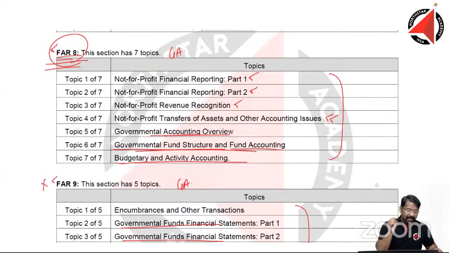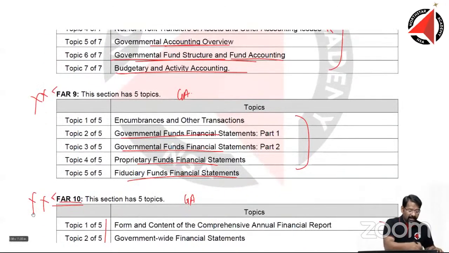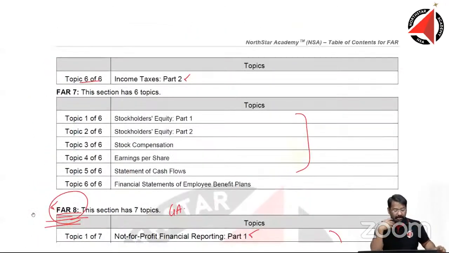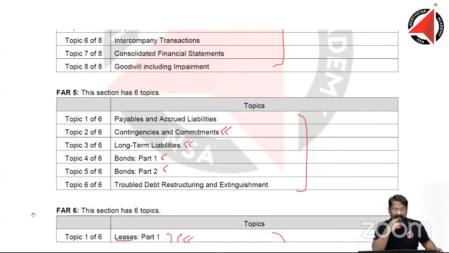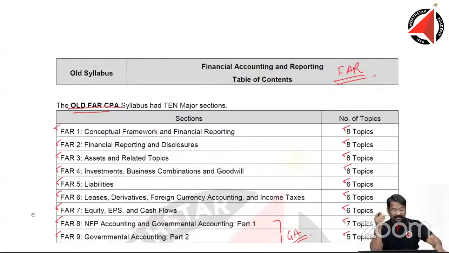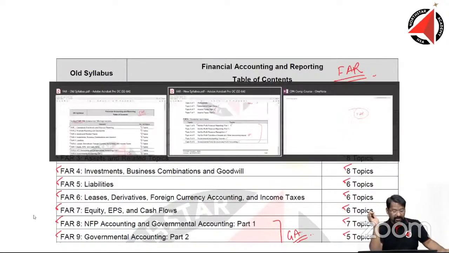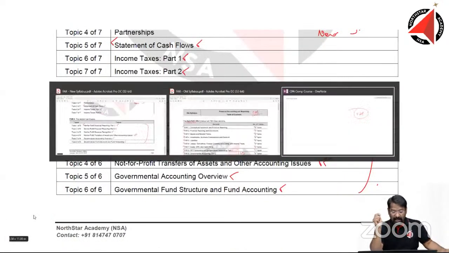So in simple words, the entire FAR 9 is gone, the entire FAR 10 is gone, and some of the topics previously, selectively, have been redesigned with the old FAR syllabus and the new FAR syllabus. Now, my question to you would be, which FAR do you think you want to start with? The old FAR or the new FAR? Which FAR have you liked more?